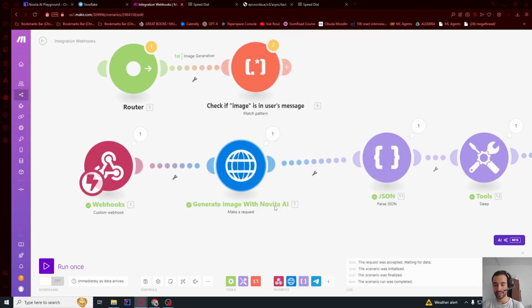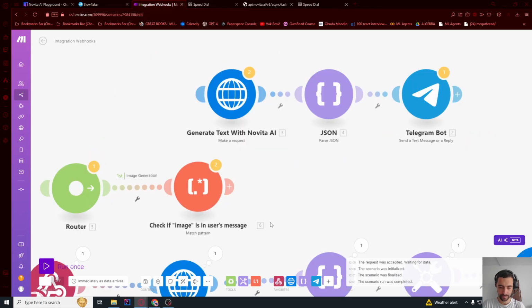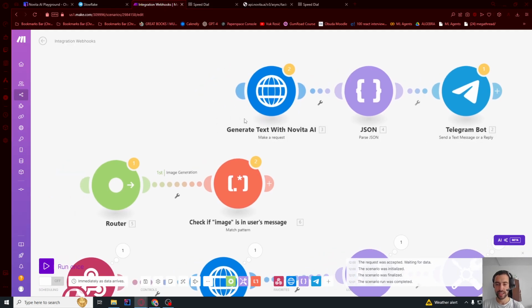Now there would be some problems if the user wants some explicit not safe for work image. This text model will not generate not safe for work explicit text or prompt, but you need to do something. You need to give it a few message examples, and then if you do those examples, it will generate. So I will show you how to do that later into the video. I think there is a timestamp below that says how to uncensor text model. So maybe you can skip to that timestamp or check it in the description below.